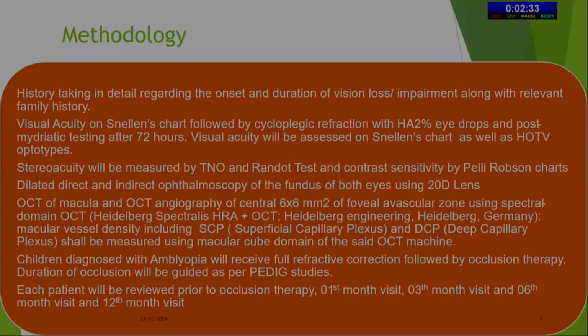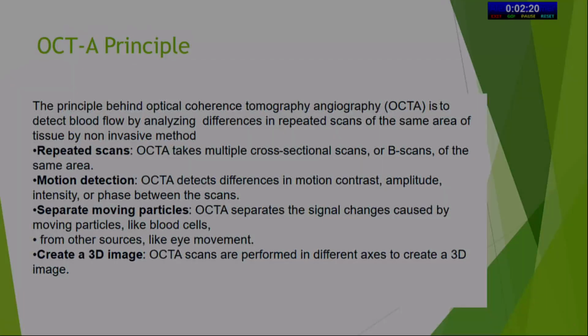Children diagnosed with amblyopia will receive full refractive correction followed by occlusion therapy. Duration of occlusion will be guided as per PEDIG studies, Pediatric Eye Disease Investigation Group. Each patient will be reviewed prior to occlusion therapy, and at first, third, 6th month and 12 months.